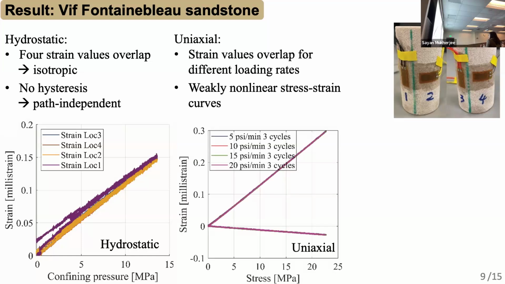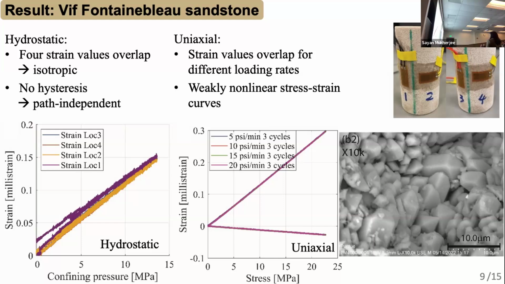Then we can see the result for the uniaxial test. This curve shows the axial strain, and this curve shows the lateral strain. Even though we used different loading rates, all the curves overlap with each other, meaning there is minimal loading rate effect. We also repeated 3 cycles, and our result is repeatable. For this kind of rock, we only see a weakly nonlinear stress-strain curve. And here is an SEM image showing the quartz packing.